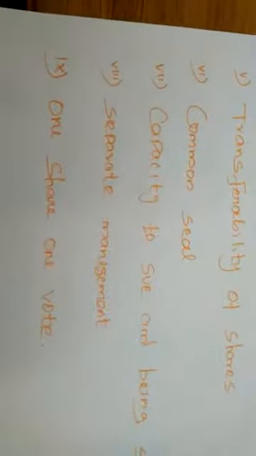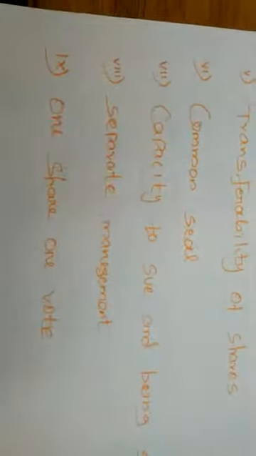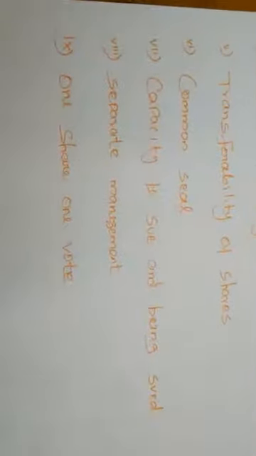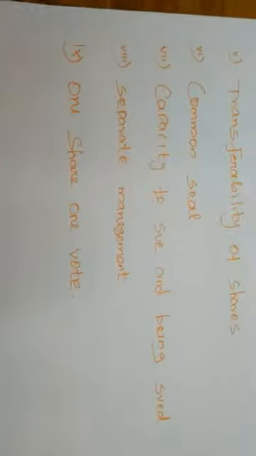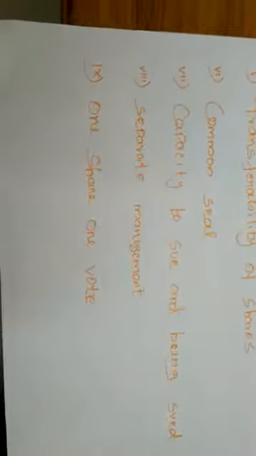Thus it acts through its board of directors for carrying out its activities and entering into various agreements. So whatever agreement is going to be made in the business organization, the common seal of the company is very important. Even if no person has the right to put a signature, the common seal alone is enough.